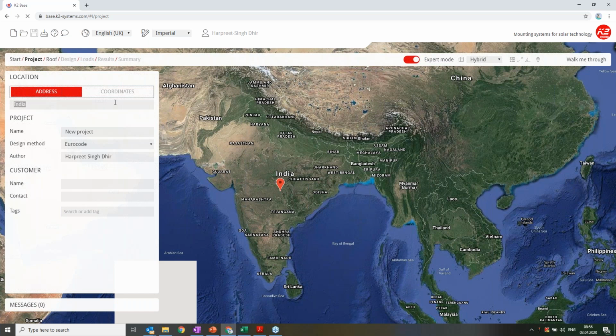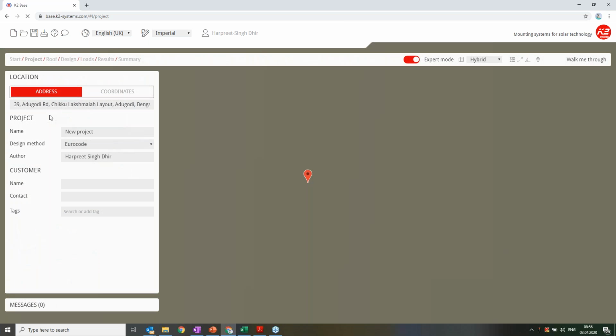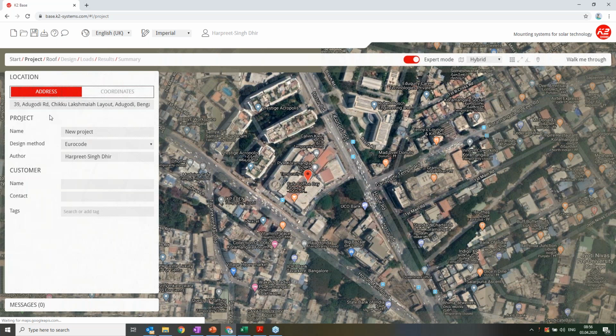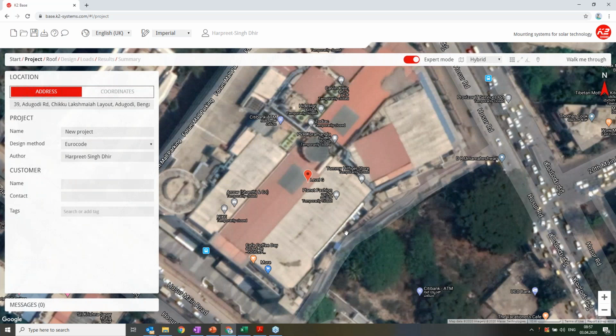It's basically a Google-based map, same like Helioscope which you used, for example. Here I will enter the address of my location. Today I'm choosing a nice location in the south of India, in a beautiful city called Bangalore, which is the IT city, and I will be choosing a mall called the Forum Mall. I will zoom in so that I can see the rooftop very clearly.